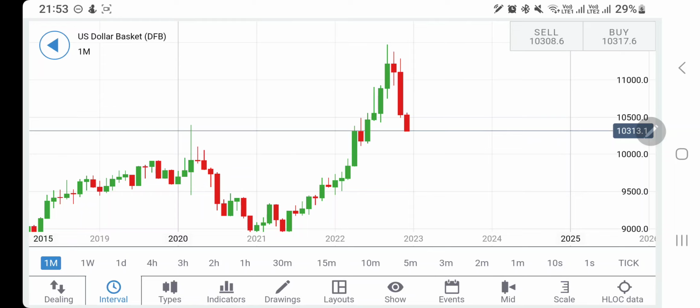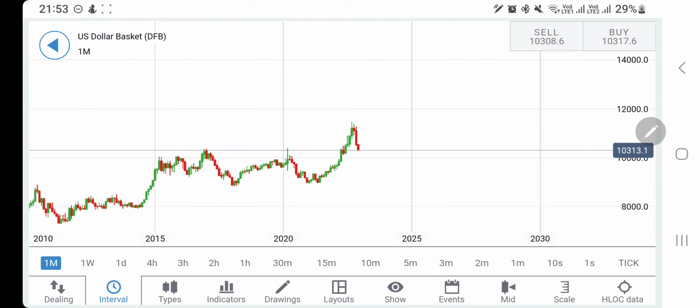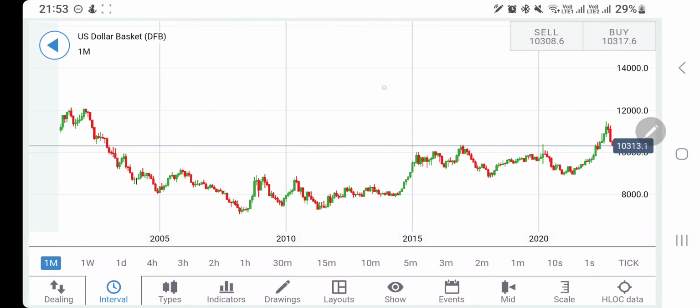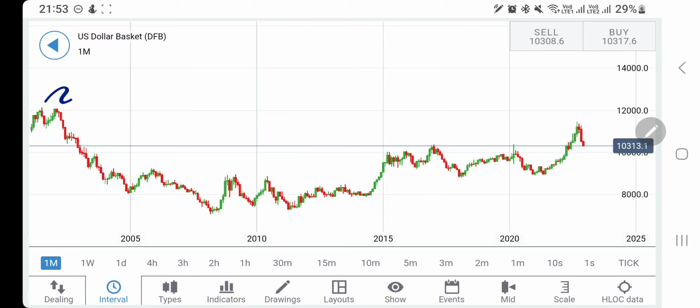Bounce back is possible. However, the reversal consideration is only and only if it trades above 108 levels, because beyond that I will consider that it is going to hit 115. And remember, there are still many highs yet to be covered. See, the previous high for the dollar index was way back in 2003-2004, when it achieved 120 levels. So these levels are yet pending, yet due for the dollar index to get achieved. There is a possibility that it may try to achieve those.